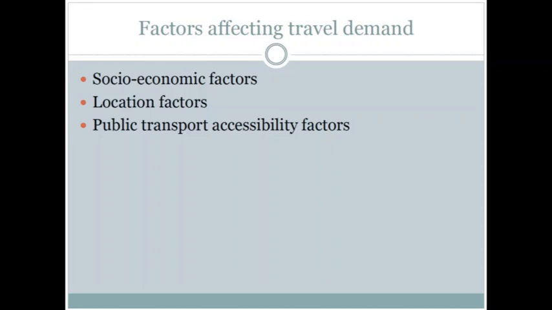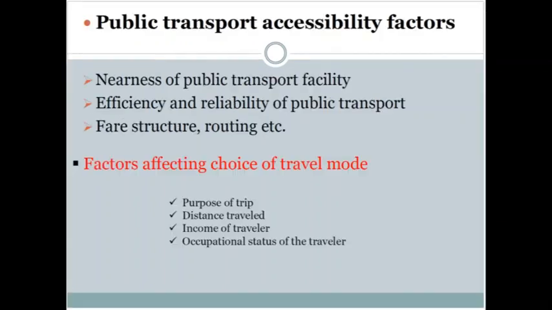Similarly, public transport accessibility factors such as nearness to public transport facility, efficiency and reliability of public transport, fare structure, and the routing and frequency of public transport. So these are the various accessibility factors that affect the travel demand. Similarly, we have factors affecting choice of travel mode. These are purpose of trip, distance traveled, income of traveler, or the occupational status of the traveler.